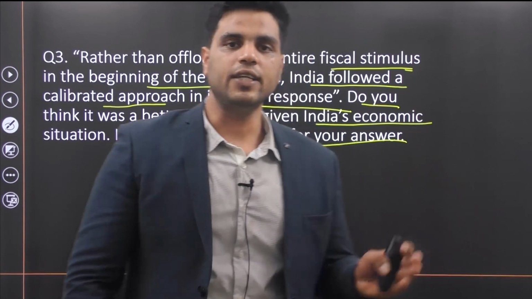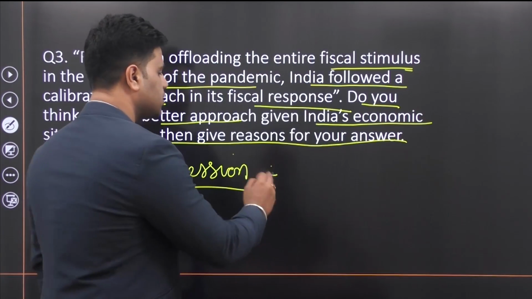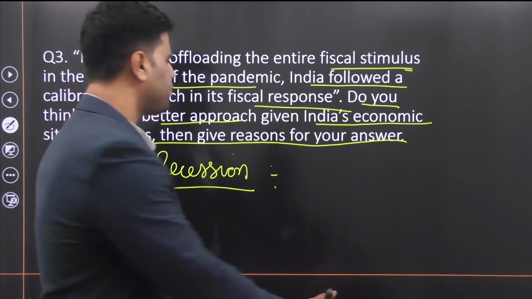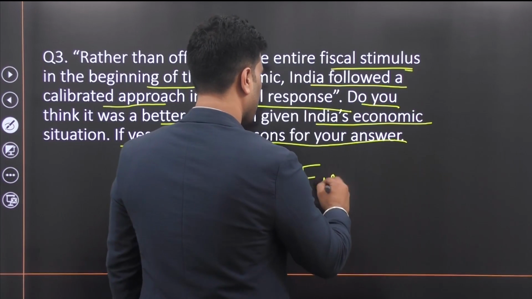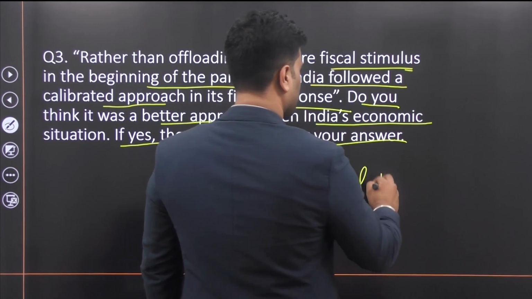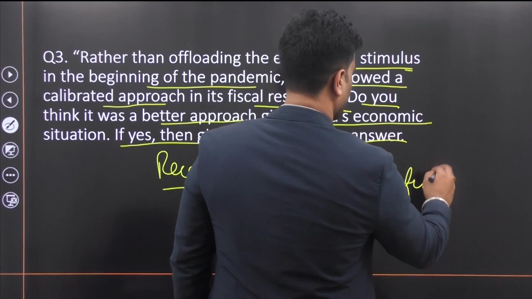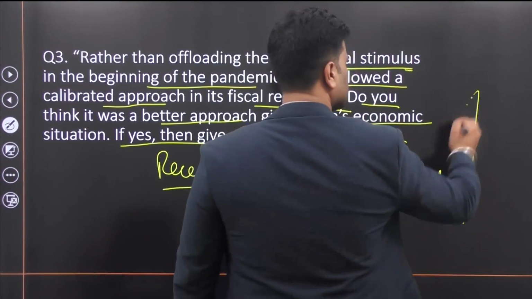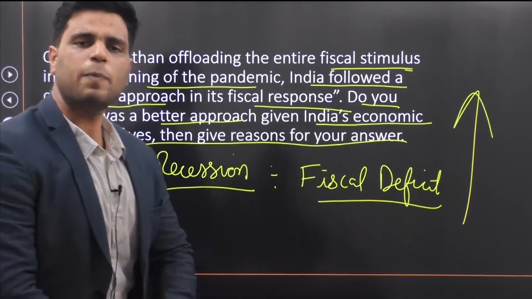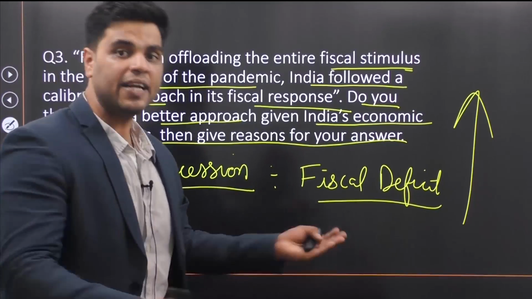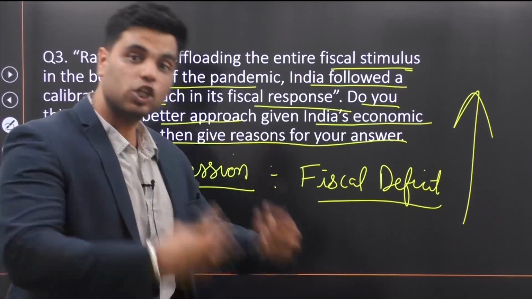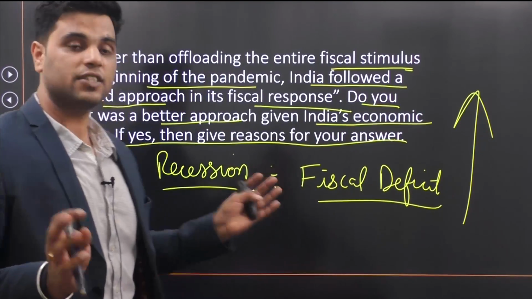Many Western countries offloaded their fiscal stimulus. They expanded their fiscal deficit like anything, immediately, during the initial days of the lockdown.